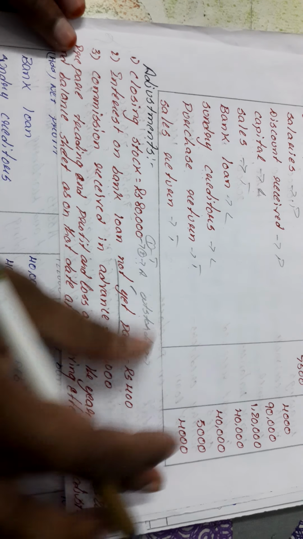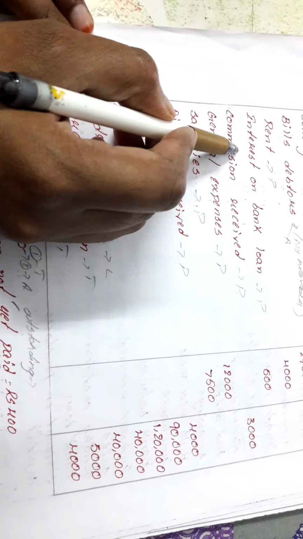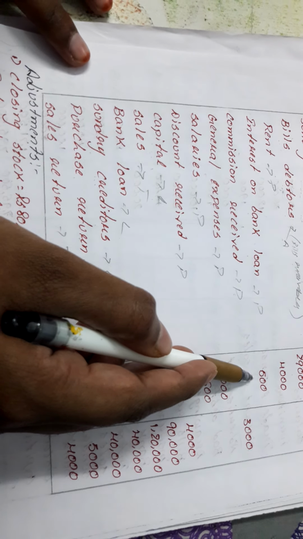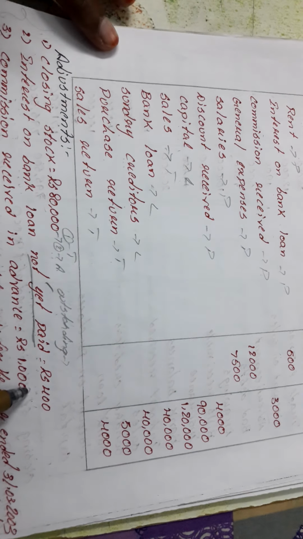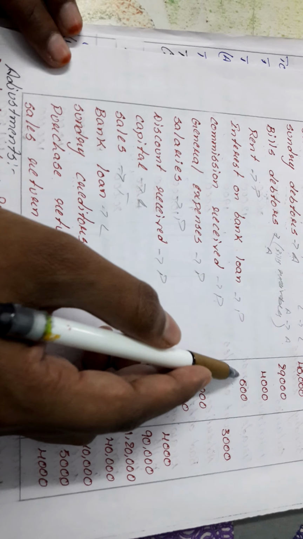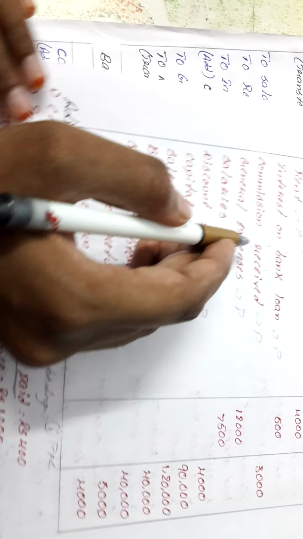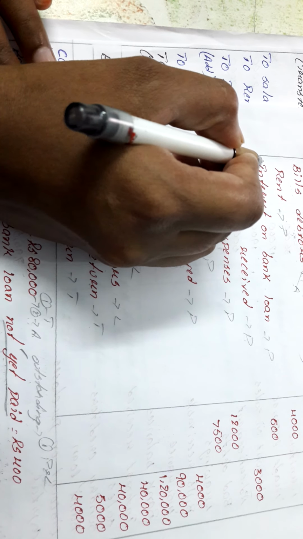So what I do is, one time I will add it to interest on bank loan. Because I have paid 500, and still I have to pay 400 rupees, so overall my payment is 900. I have not paid it, so that's why we add one time in the profit and loss account. Put one small hyphen whenever we have an entry in the profit and loss account, and we add that.